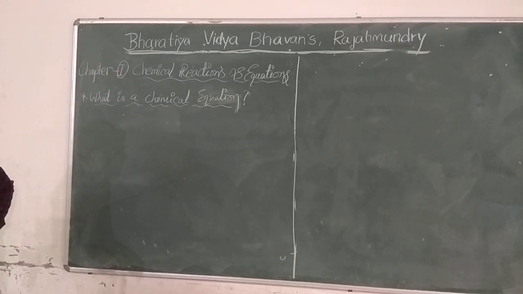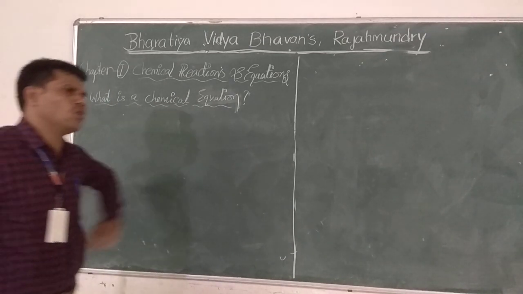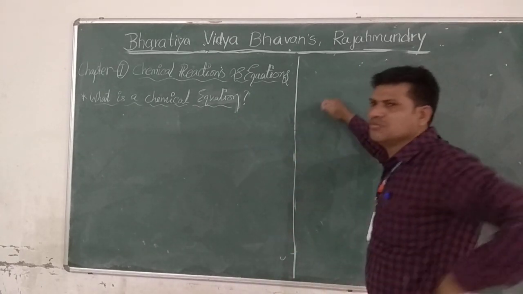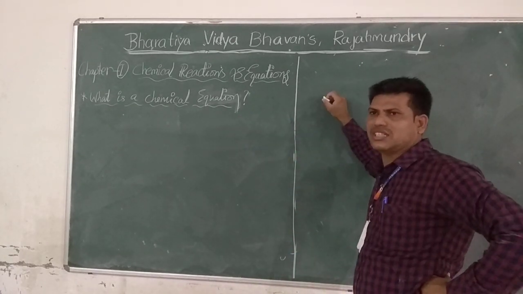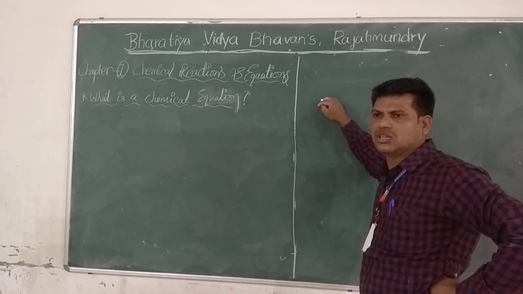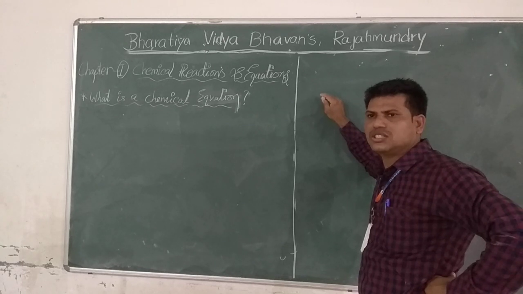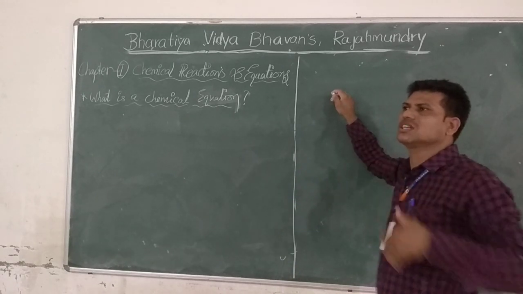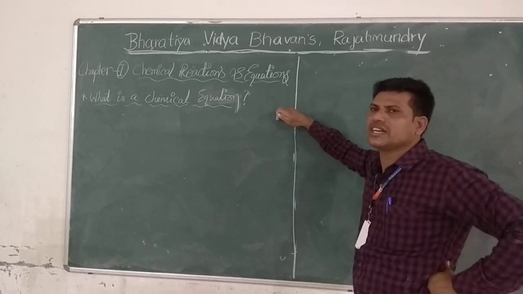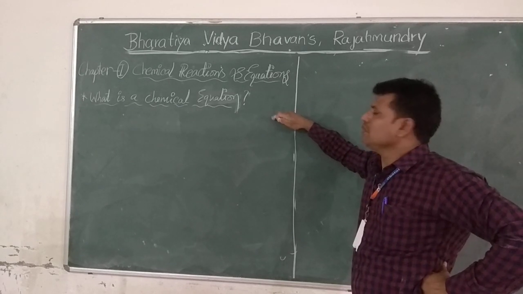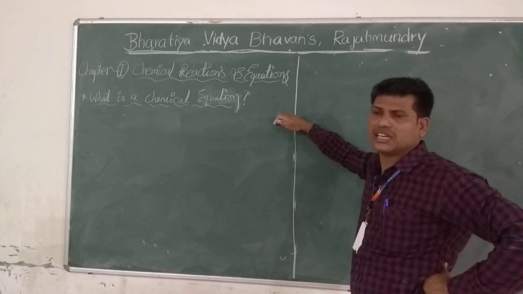For writing chemistry, every time we are unable to write everything that happened. Suppose magnesium reacts with oxygen to form magnesium oxide. This is also one type of chemical reaction. Every time we cannot write "magnesium reacts with oxygen to form magnesium oxide, nitrogen reacts with hydrogen to form ammonia." Such statements are not correct to represent chemistry. So for that convenience only, the chemical equation is introduced.